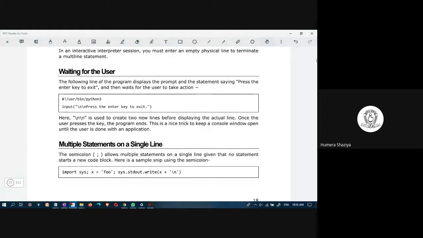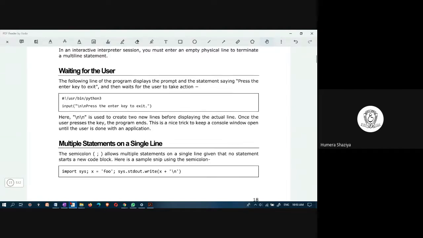To prompt the user to enter input, you use the input function, which is predefined. Press the enter key to exit. Whenever you press the enter key, the program would exit. This is waiting for the user to exit the program.